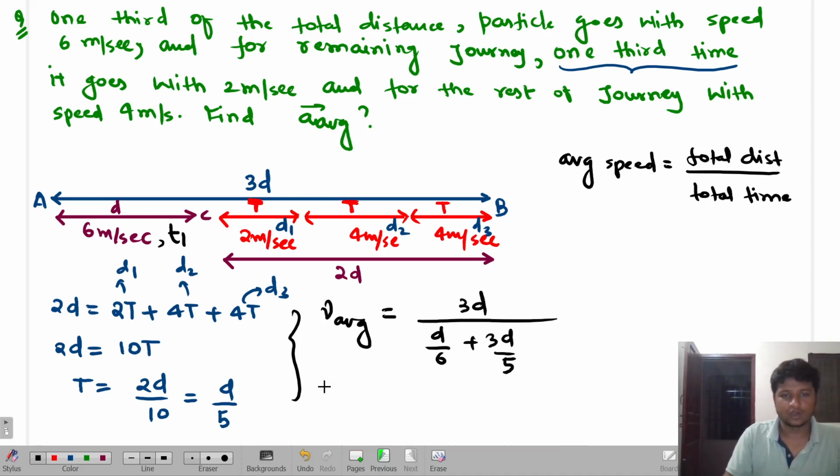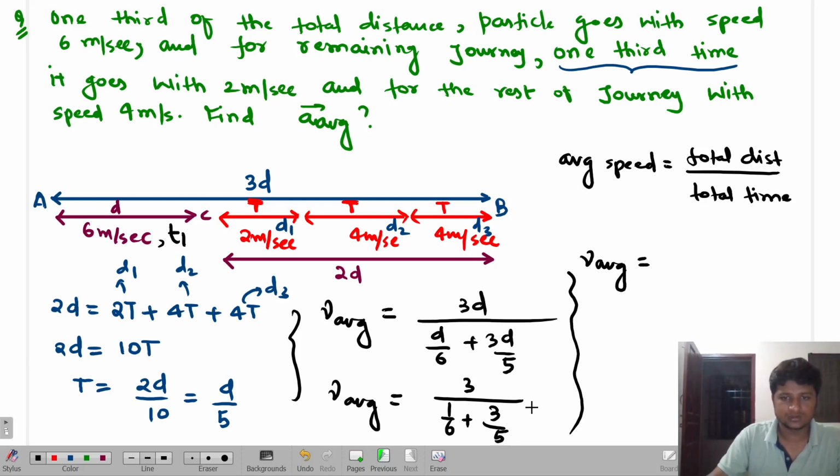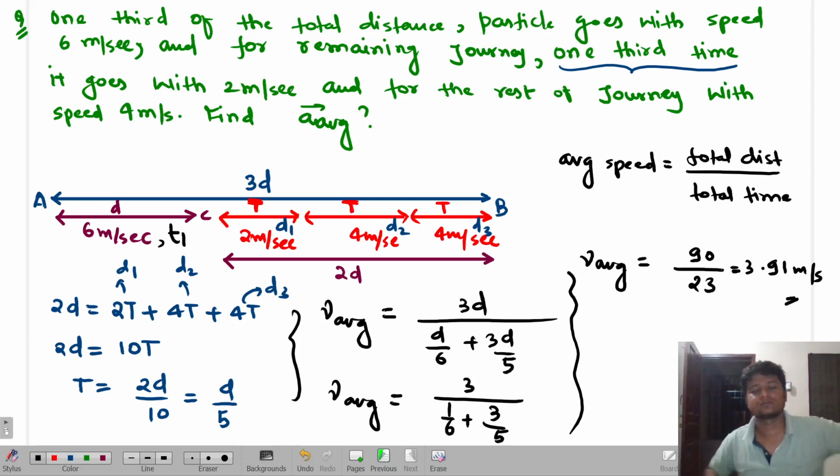So I think you can take d common, it will get cancelled. So this is d, 3 by 1 by 6 plus 3 by 5. When you solve it, try to solve it, it will come as almost 5 times 6 is 30, 33 is 90. So 90 divided by how much is 20? 23. So this answer will come as 3.91 meters per second. How was the question? Awesome, no?